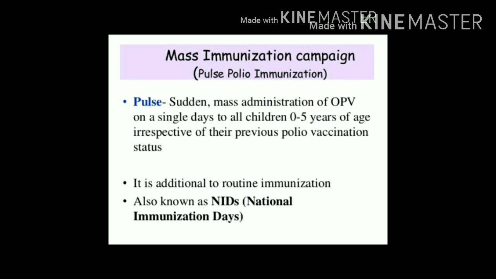It is given to each and every child who is below the age of 5 years. So whether the child has previously taken oral polio vaccine or has not taken it, or whether the parents are not aware of their immunization status related to polio. So pulse polio immunization is additional immunization. It is carried out in addition to routine polio immunization.